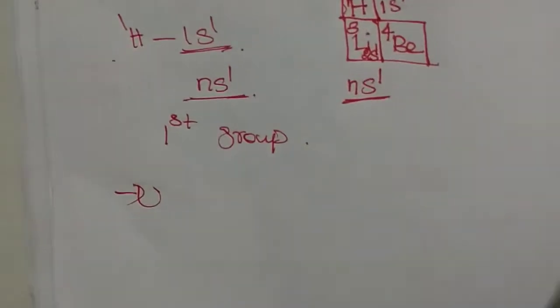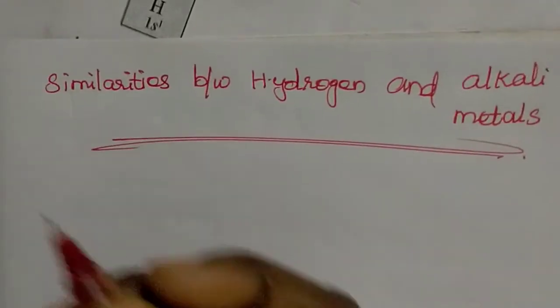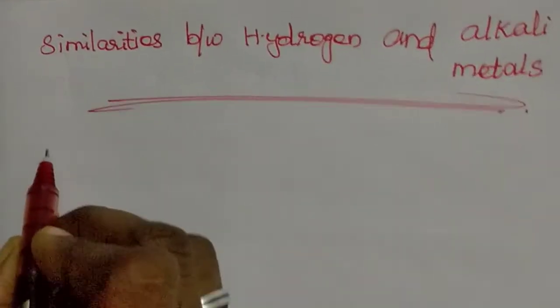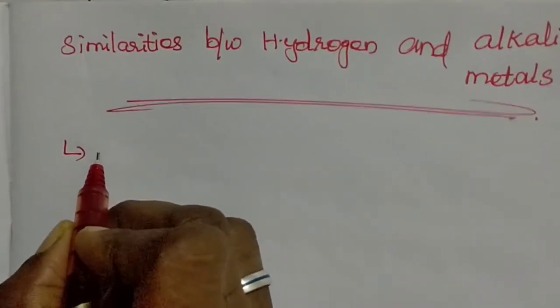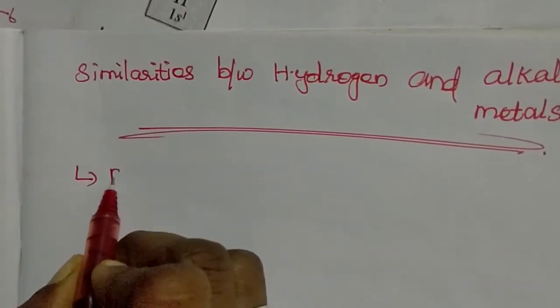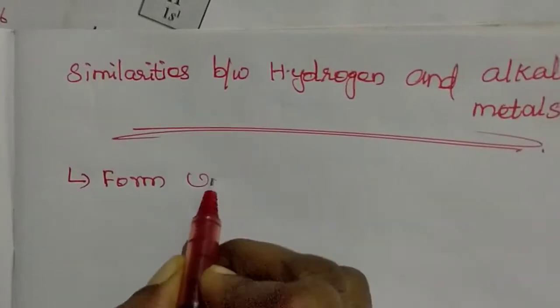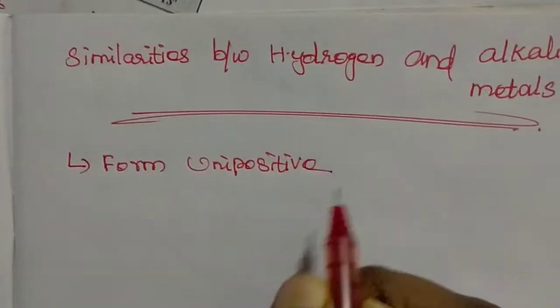So, the similarities between hydrogen and alkali metals. The first similarity: they form unipositive compounds, as alkali metals do. What is a unipositive compound?